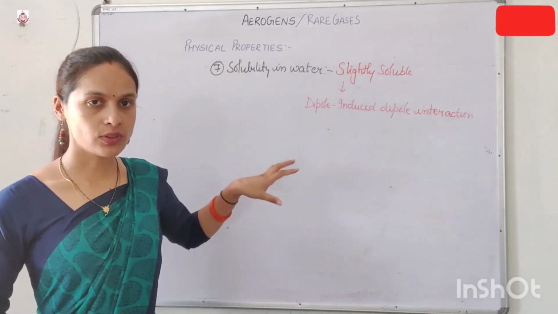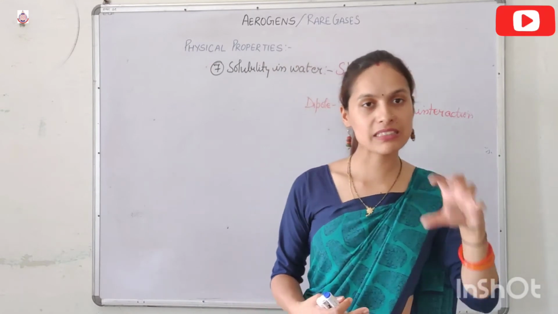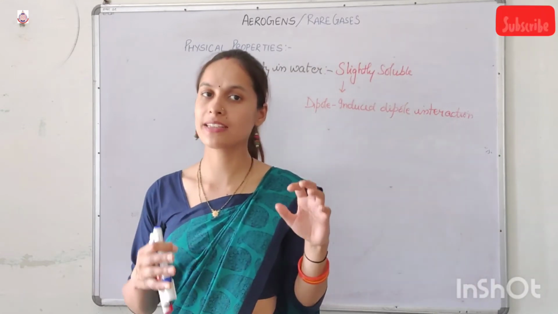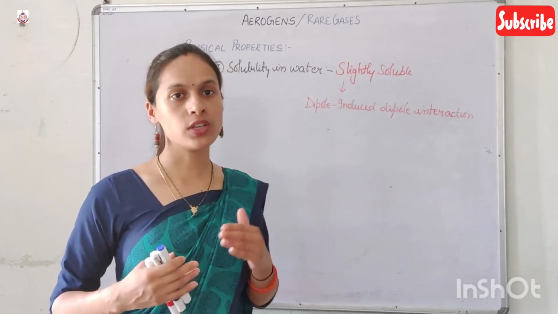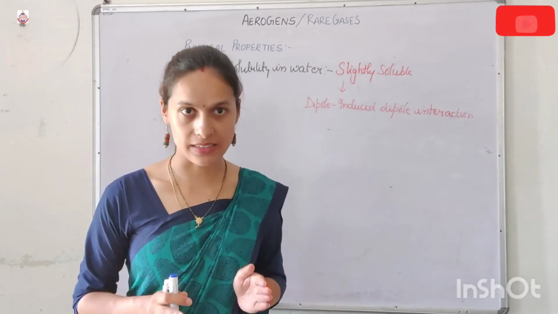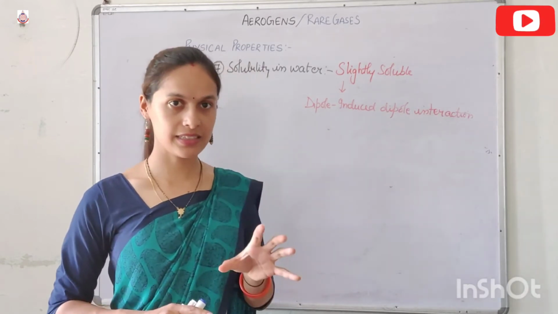And as we move down the group, what happens? Due to the increase in size, it becomes easy for the water molecule to polarize that particular atom, as a result of which solubility increases down the group. Why does solubility increase? Because down the group size increases.